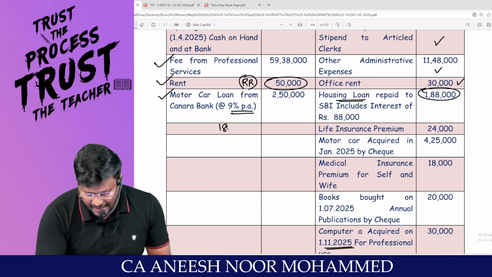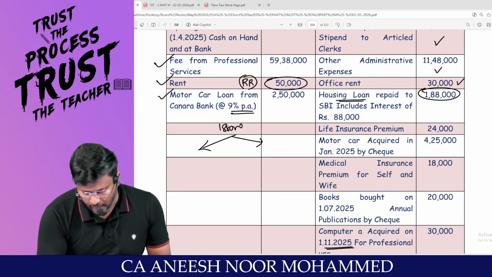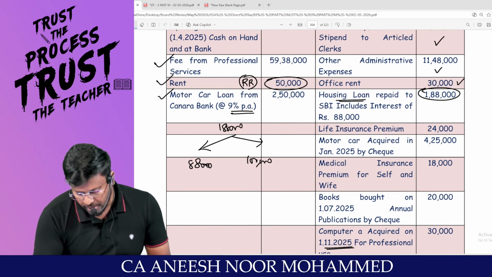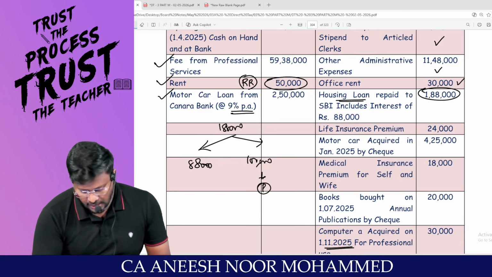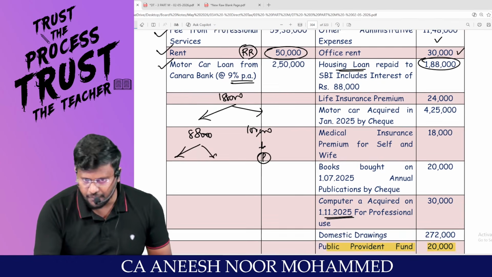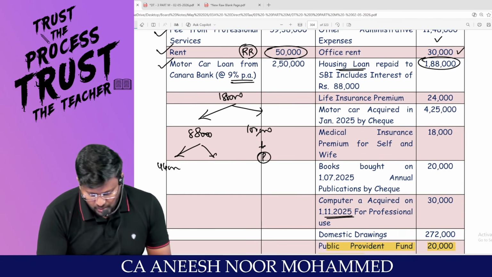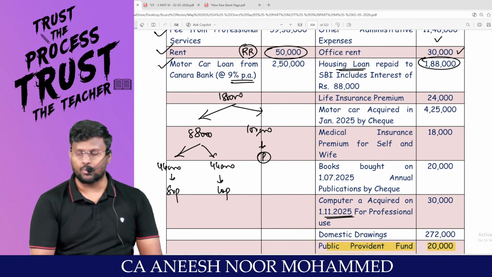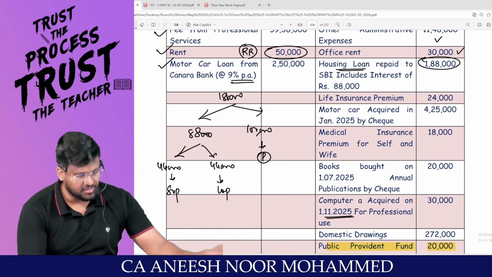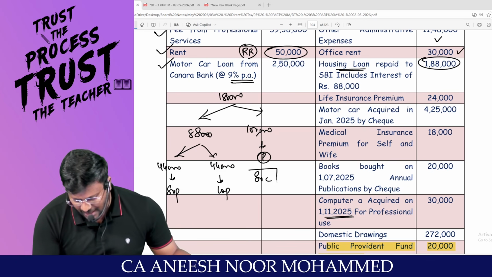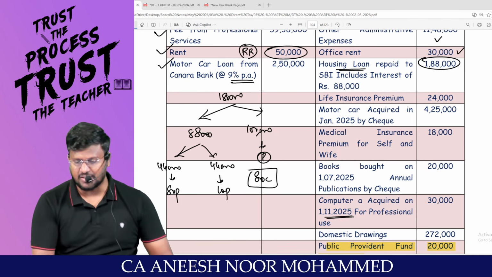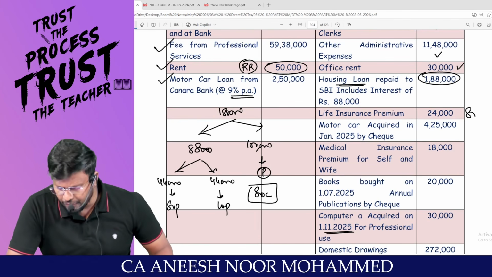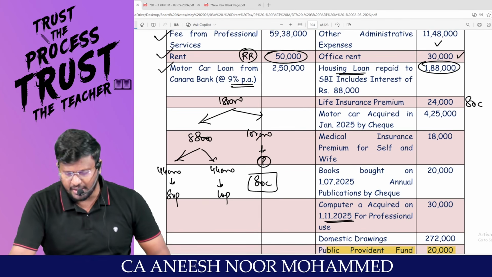Here 1,88,000 should be classified into two categories. 88,000 of interest and 1 lakh rupees of principal. Am I right, sir? Sir, this 88,000 should be classified into two categories, 44,000 and 44,000. This 44,000 is for self-occupied property and 44,000 is for let-out property because 50% self-occupied and 50% let-out. Whereas this 1 lakh can be claimed as deduction under 80C. Able to appreciate? Life insurance premium is entitled to claim deduction under 80C.